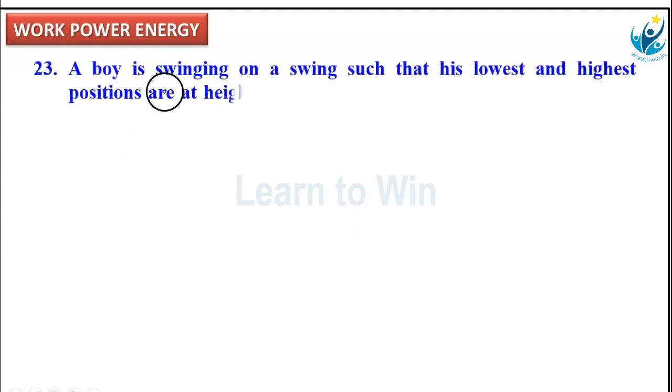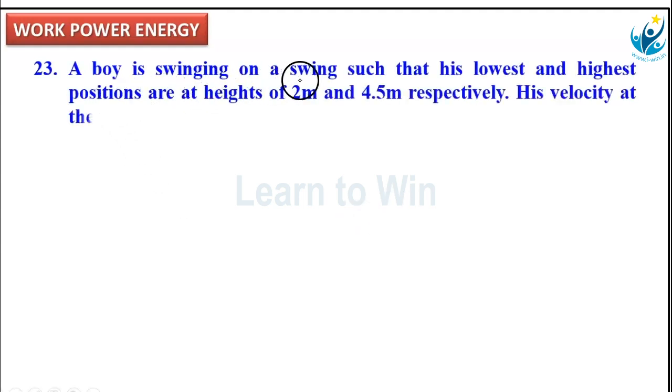Let's do some problems based on law of conservation of energy. The problem here is, a boy is swinging on a swing such that his lowest and highest positions are at a height of 2 meters and 4.5 meters respectively.